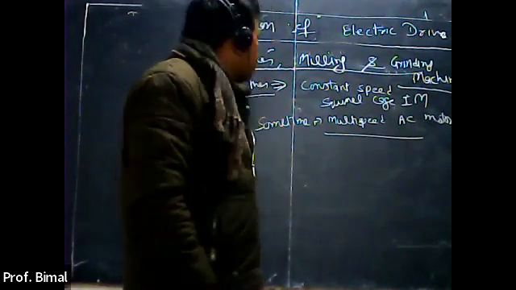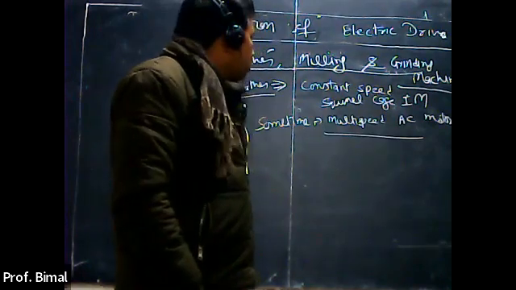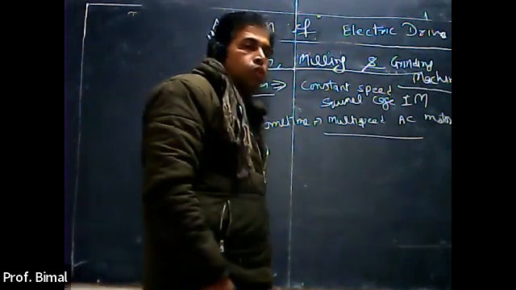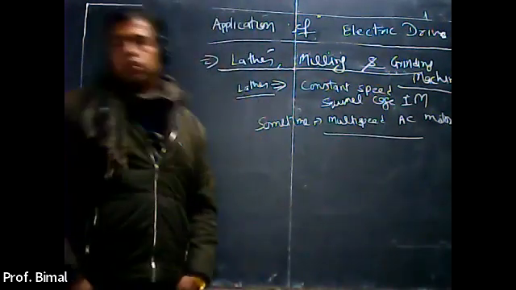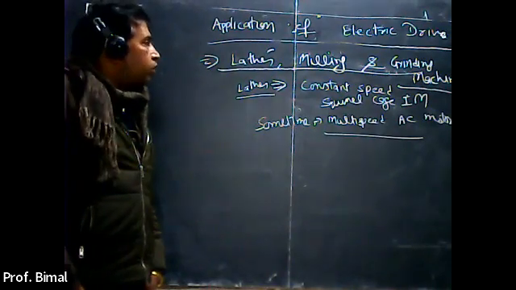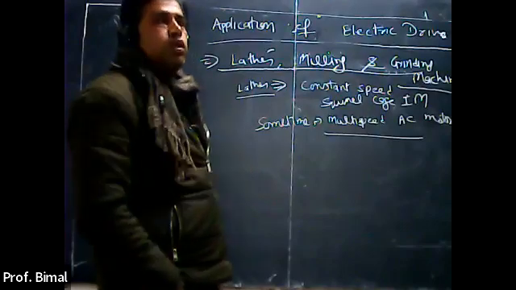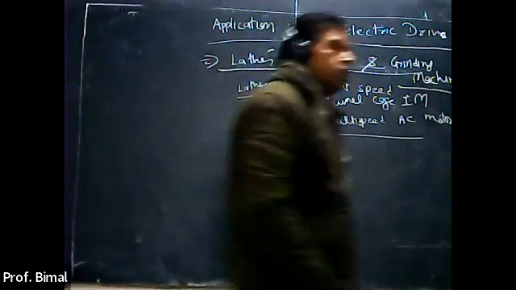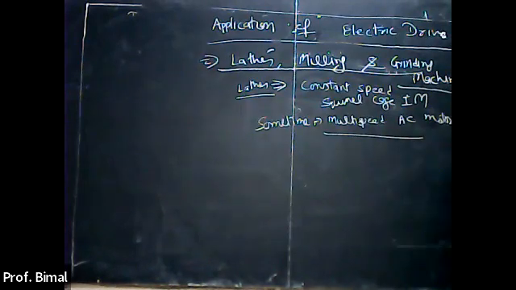In milling, again constant speed squirrel cage induction motor may be utilized. In case of grinding machinery, variable adjustable speed motors are used, right?